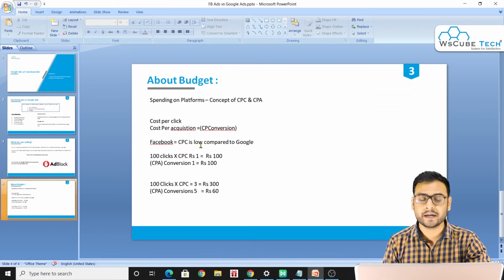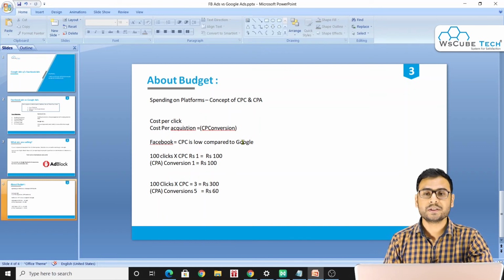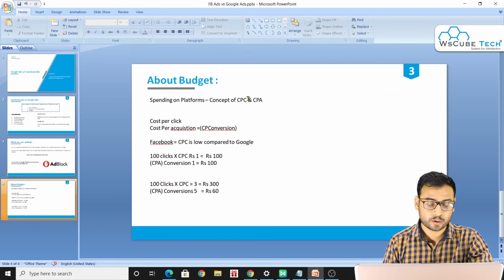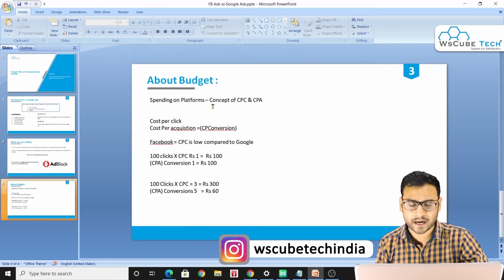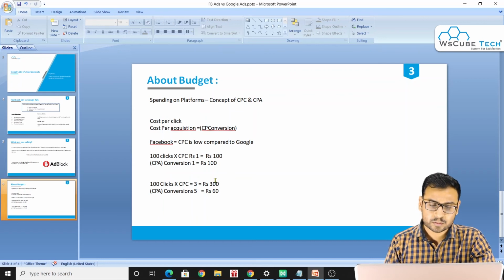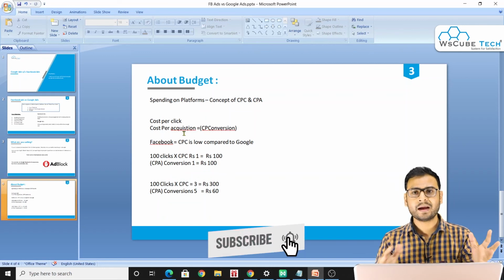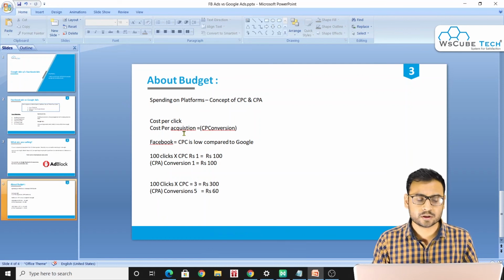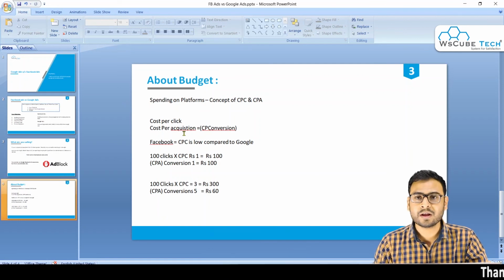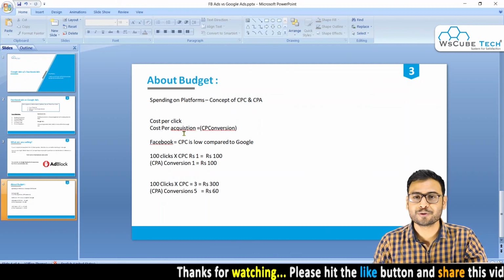But in your case it might differ. That is totally how you are spending your amount, how much budget you are spending, and what kind of product or service you are offering. There are so many variables that decide how this thing will work. But in general, the cost per acquisition on Facebook is high when we compare it with Google, right? So these are the different parameters. You can play around with these parameters. You can figure out some other parameters also. But from my experience, now you have the answer to a very common question, whether we should go for Google Ads or Facebook Ads.